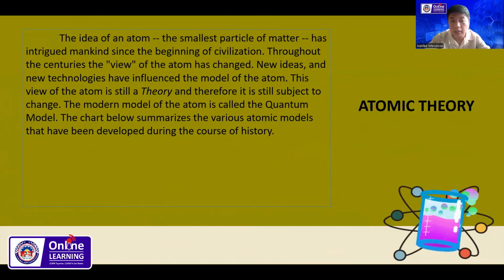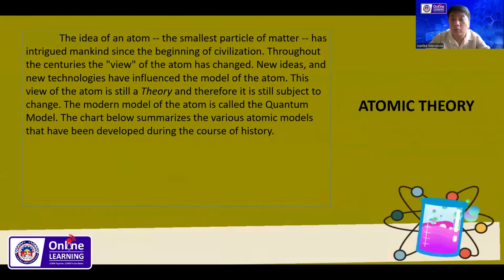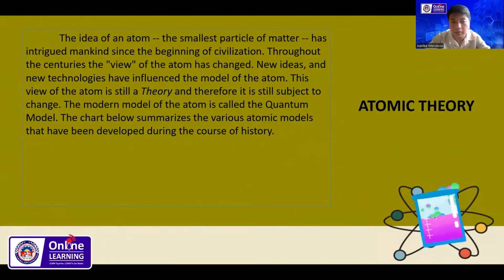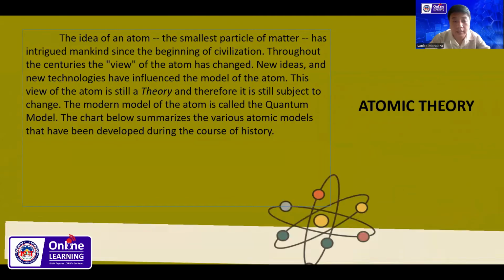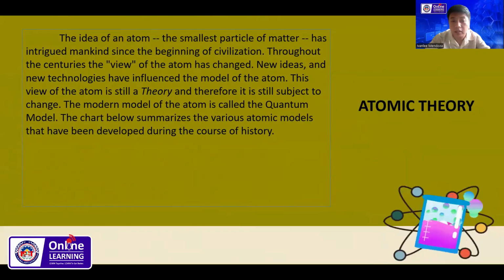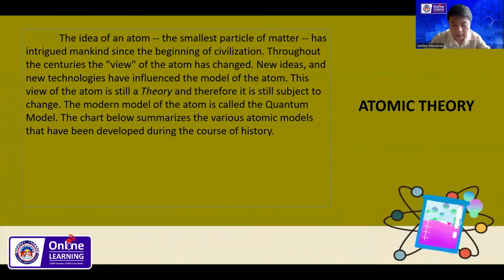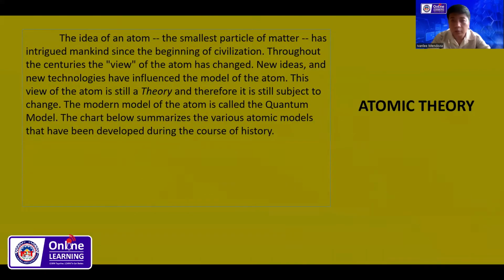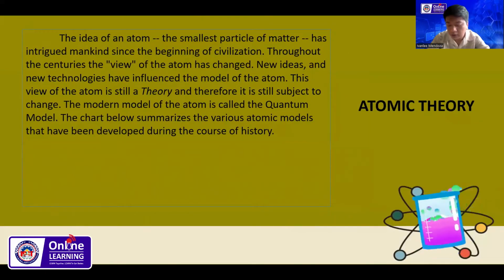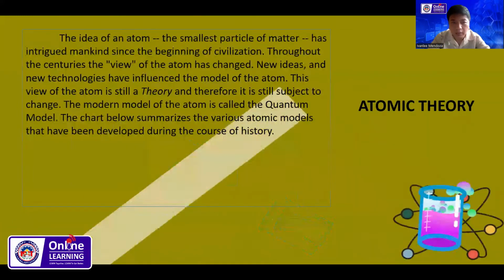The modern model of the atom is called the quantum model. The chart below summarizes the various atom models that have been developed during the course of history. In this topic, we will recognize some scientists as well as the name of the model, sketch, and the idea of the theory, also the importance and the improvement, as well as the problems and the shortcomings. Why was it changed? Let us start with the first one.